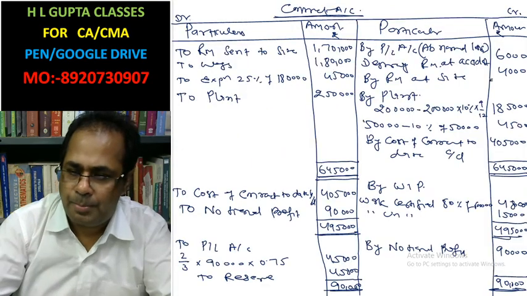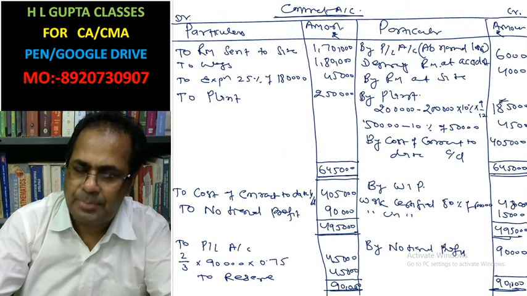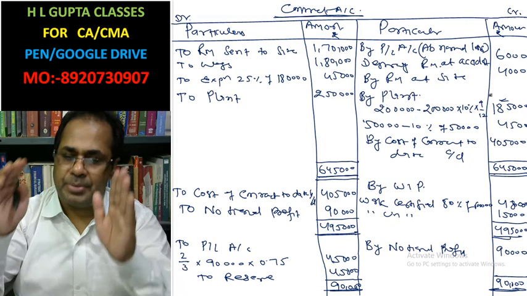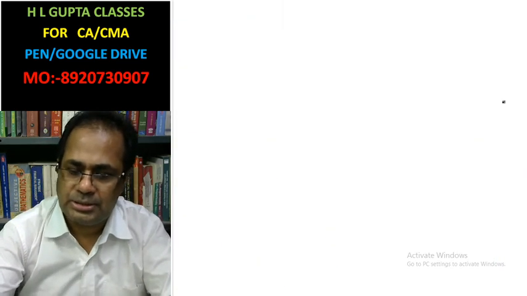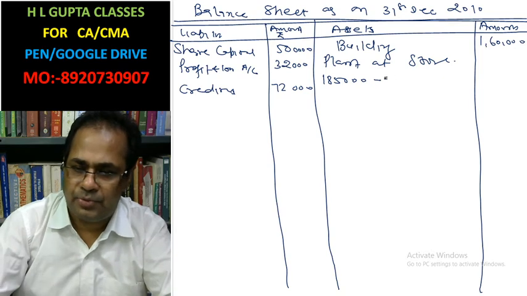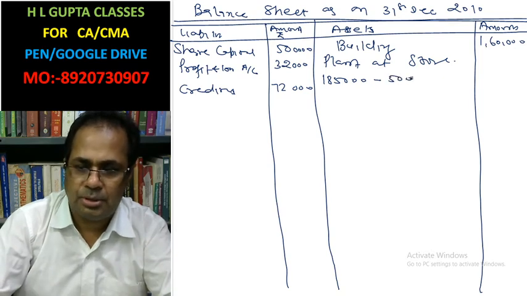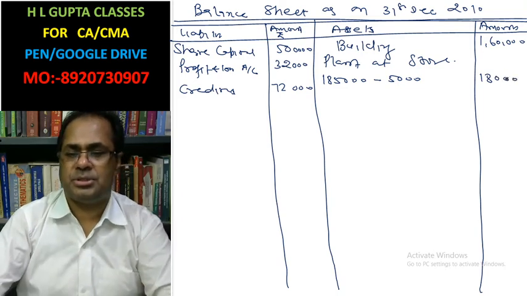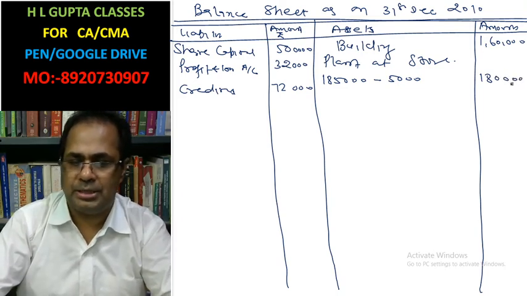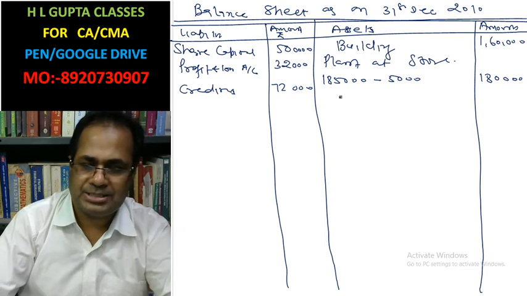The plant cost, after using 9 months, is 1,85,000. 5,000 is a depreciation for the 3 months. This is 1,80,000.